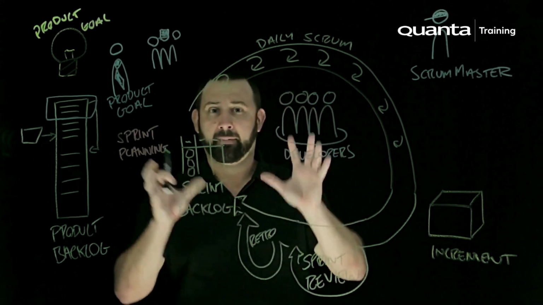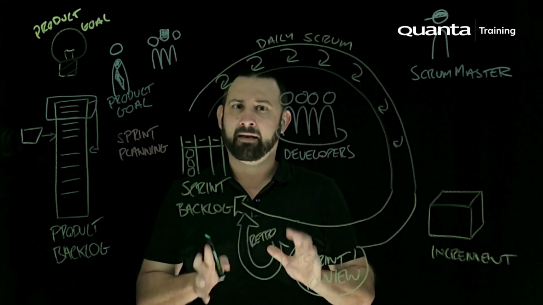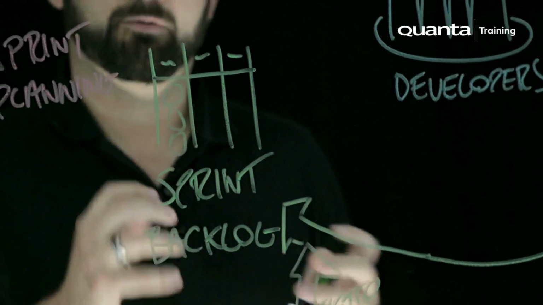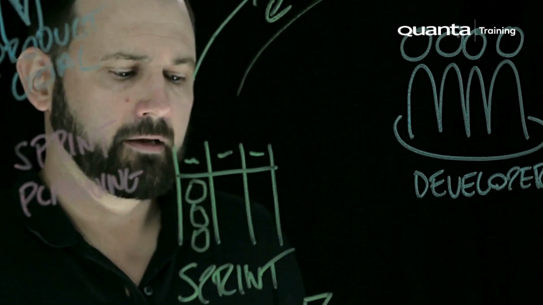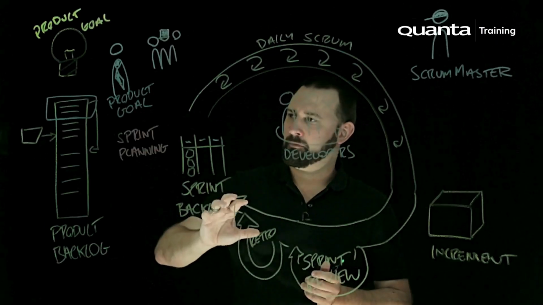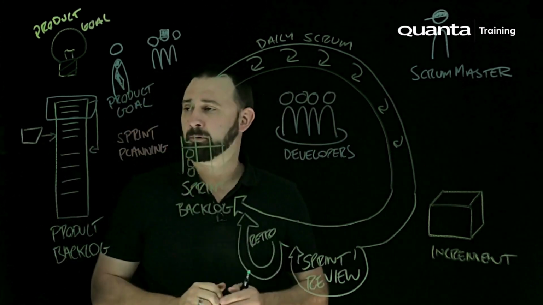And again, thinking about all of these accountabilities and who's really stepping to the fore here, this for many Scrum Masters, and certainly when I've done the role in the past, is often their real bread and butter. This is where we start thinking, okay, how do we start to perform as a team? So we've done one entire sprint loop now. We've got some feedback. We might have created new things off the back of sprint review.